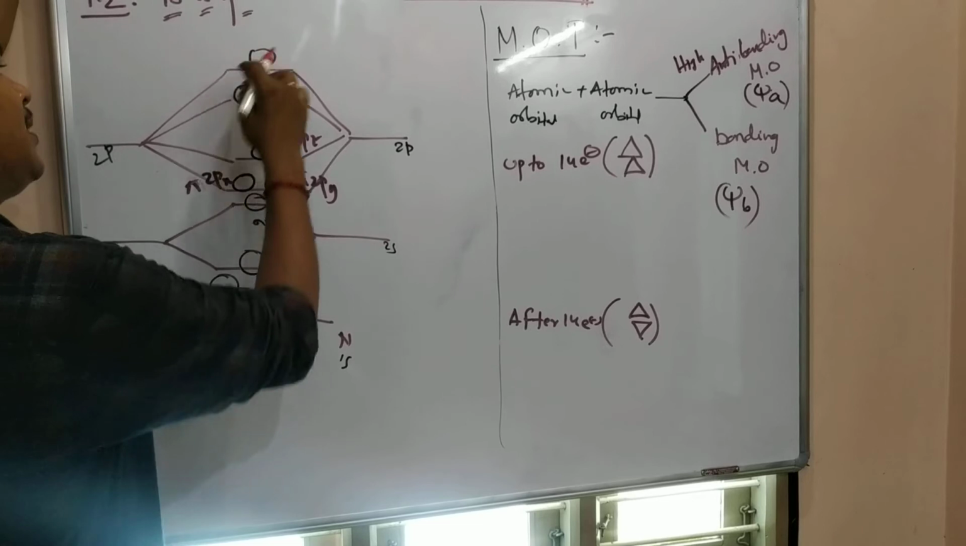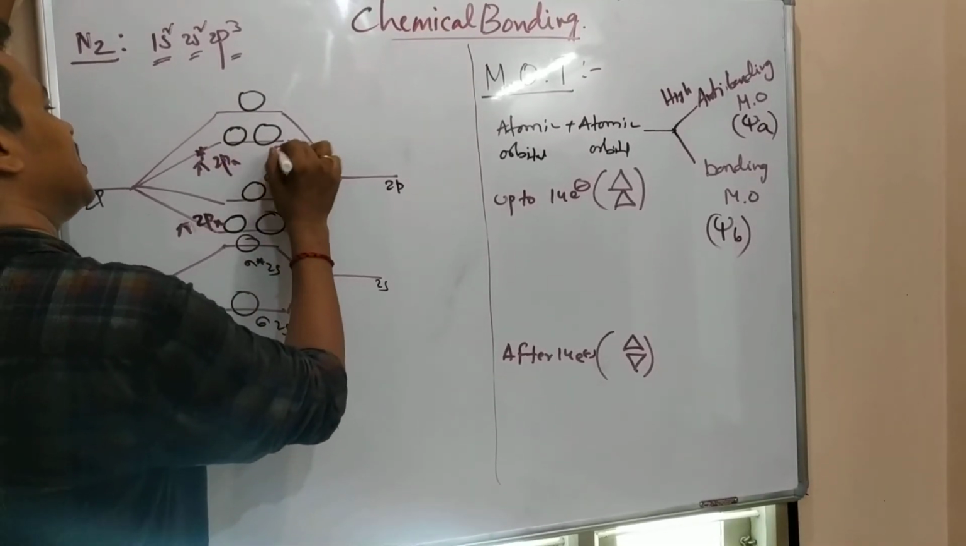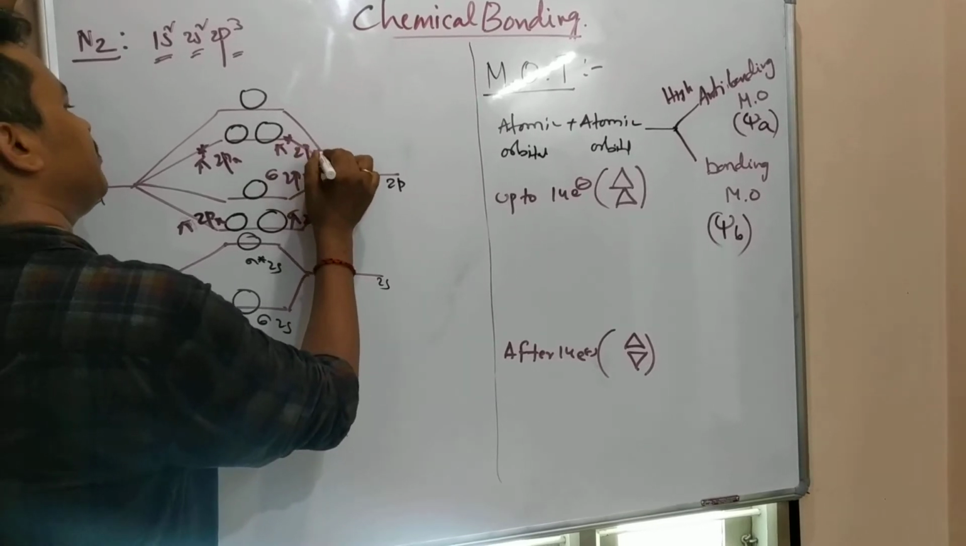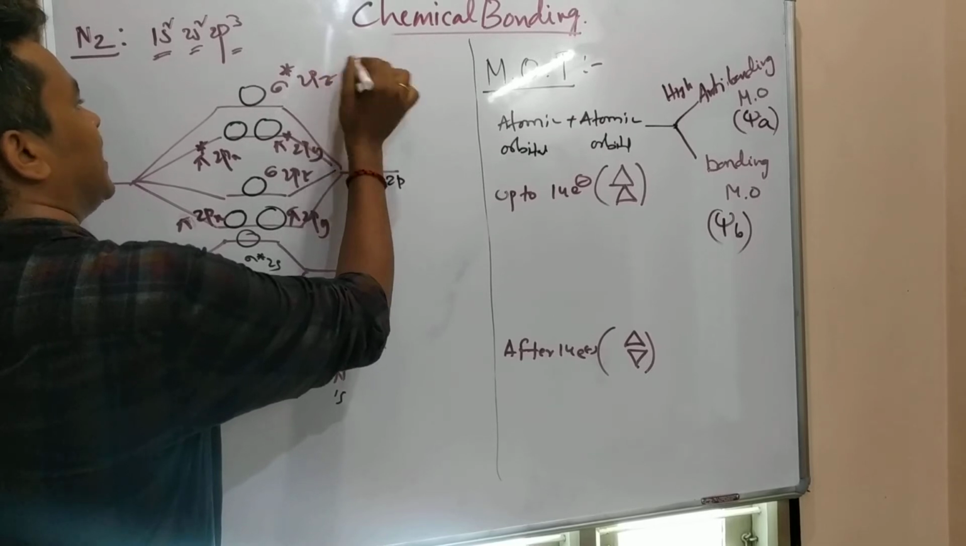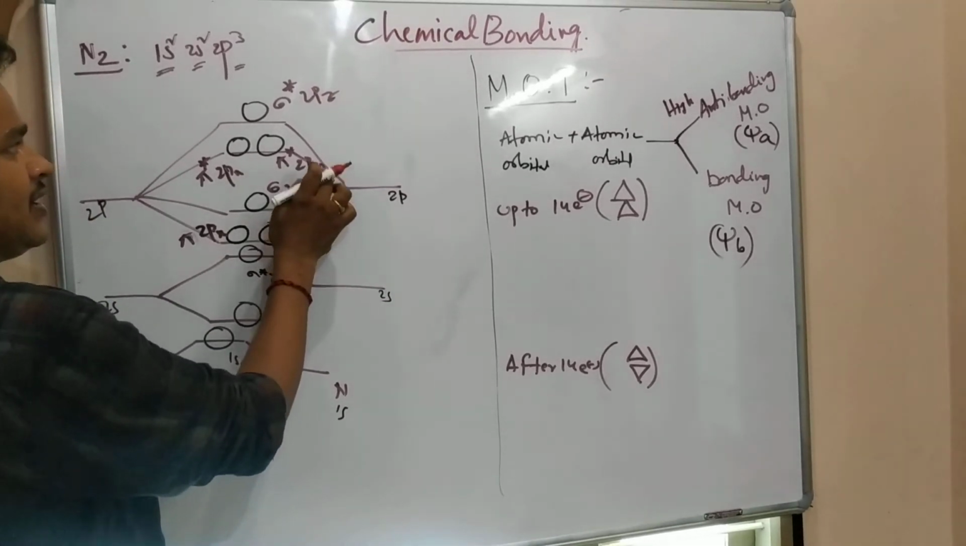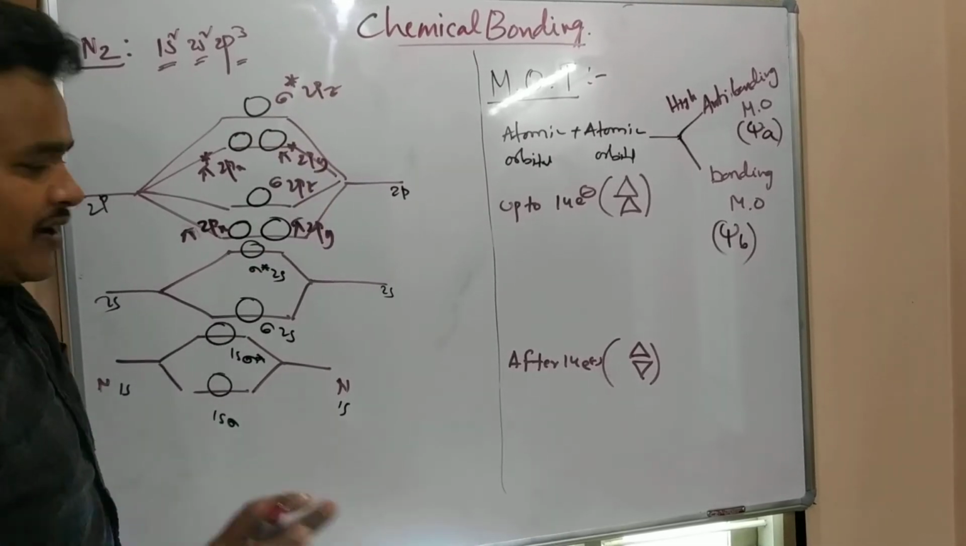Here also the same thing. What are the pi star anti-bonding orbitals? Pi star 2px, pi star 2py. This is sigma star 2pz. You can take x and y here, z here. Otherwise, you can take y and z here, x here. That is no matter.